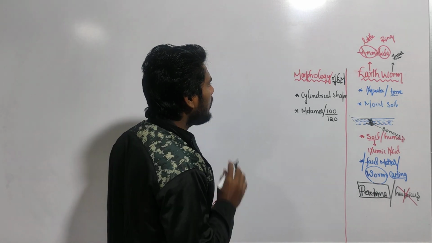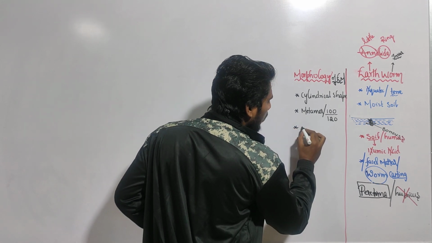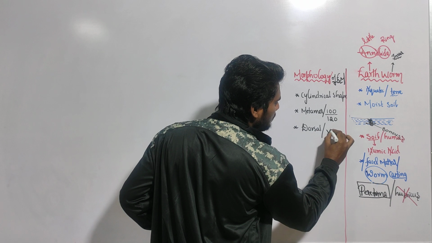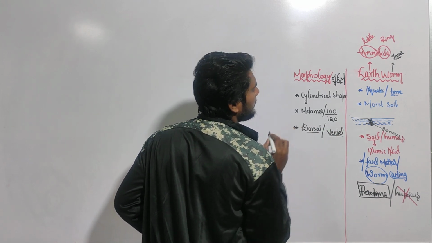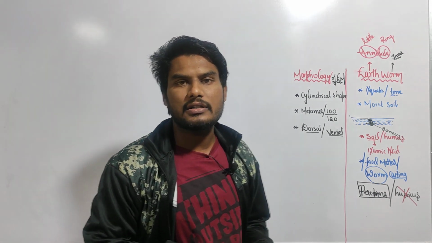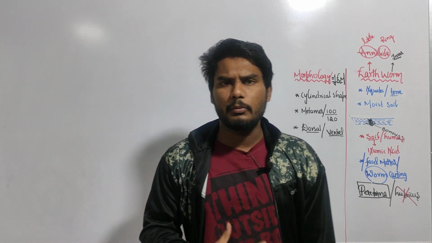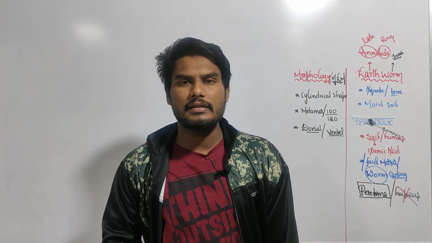Now in this earthworm body, how to identify what is the dorsal surface and what is the ventral surface of the earthworm? This is the most confusing part. How to identify the dorsal surface and ventral surface? For example, I am a human being, we are all human beings. This is our ventral surface. How can we identify our ventral surface?